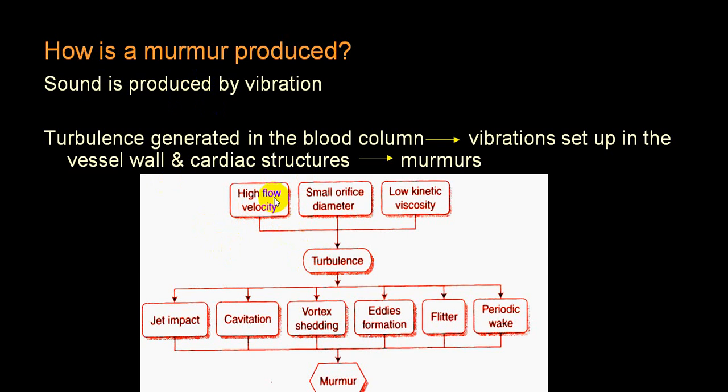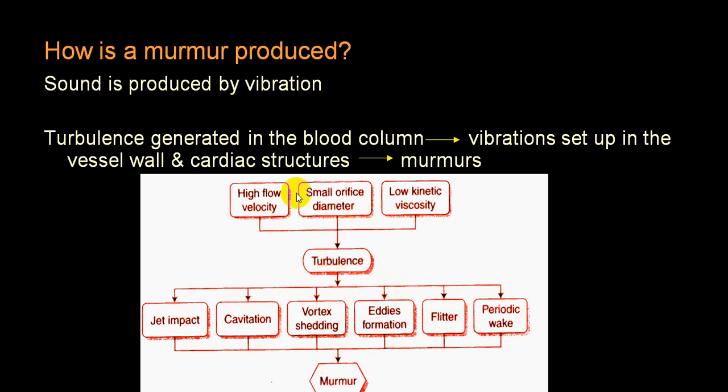So turbulence is because of high flow velocity, small diameter, which we call a stenosis, or low blood viscosity. These are all the mechanisms, and they produce different types of turbulence like jet impact, cavitation, vortex shedding, eddy formation, flutter, periodic wake, etc. We don't go into detail of any one of these, and together they produce a murmur.